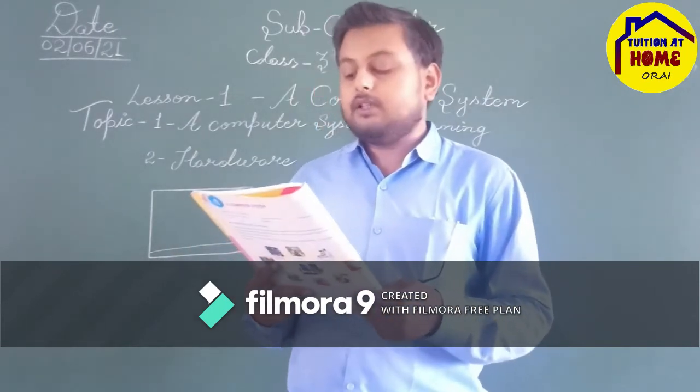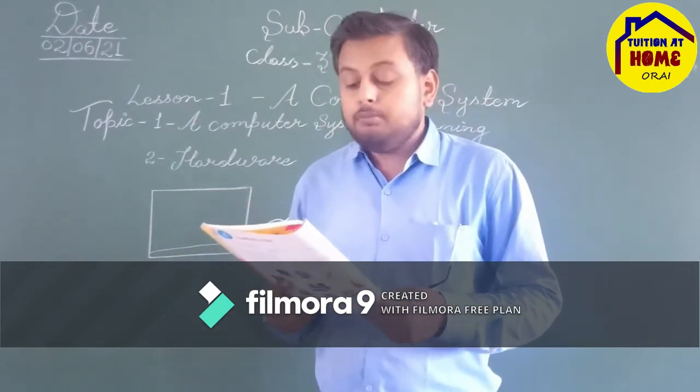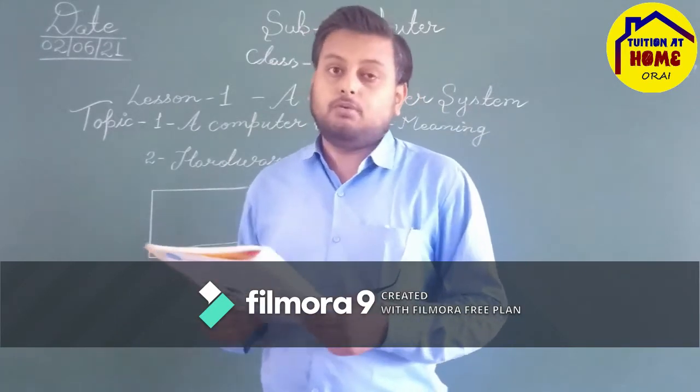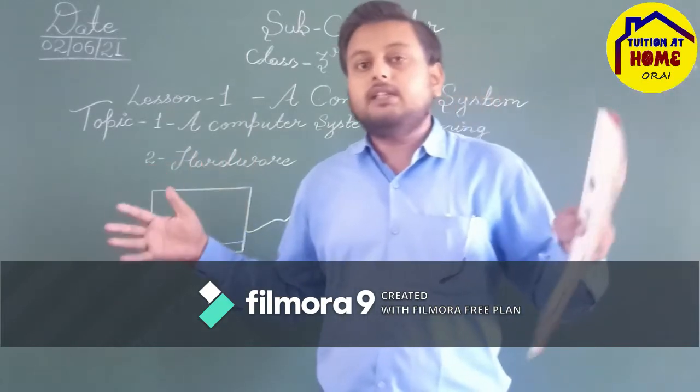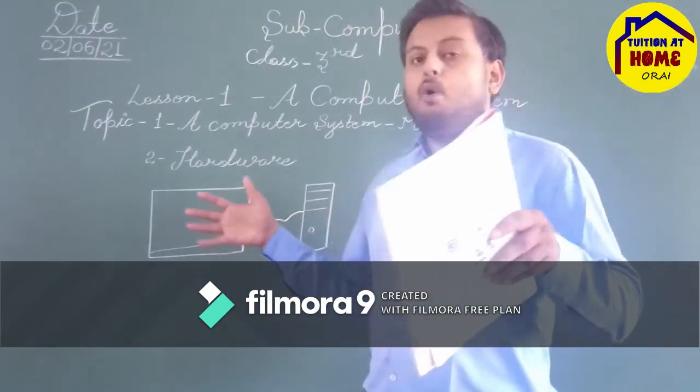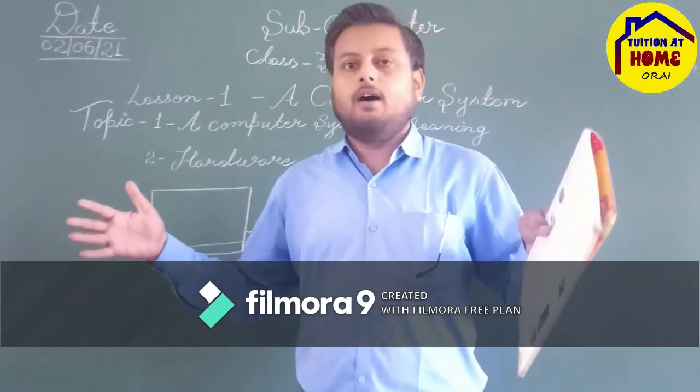The CRT monitor contains a vacuum tube, is bigger in size and consumes more power. These are very bulky in shape, like an old TV, like a box.